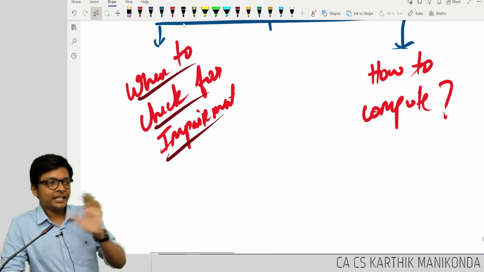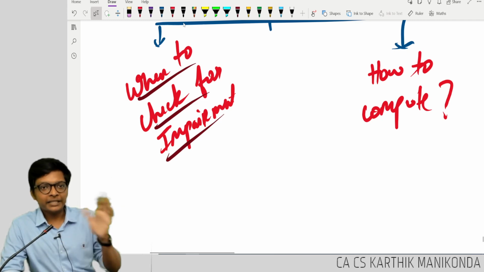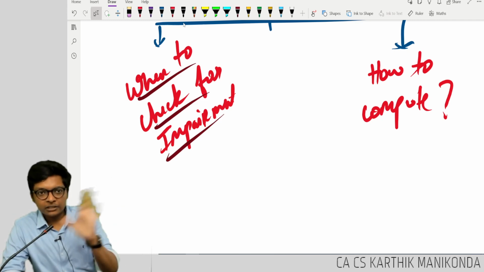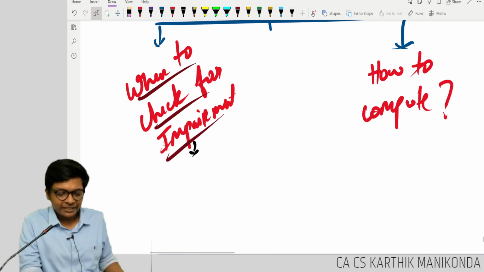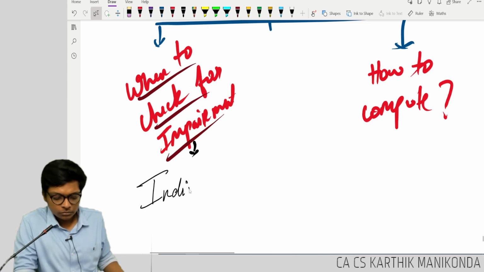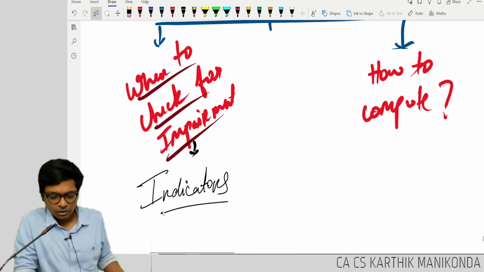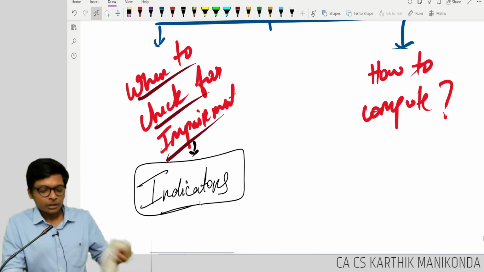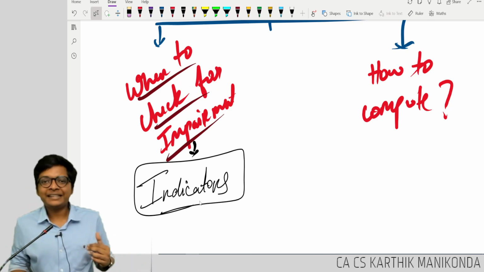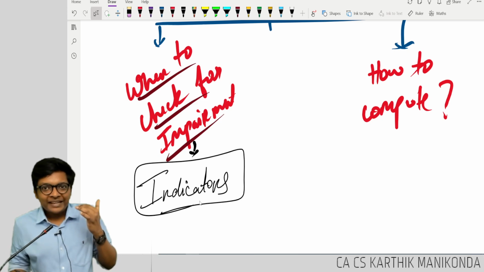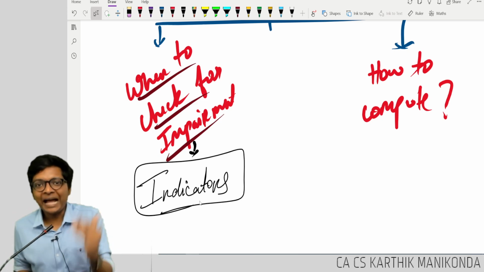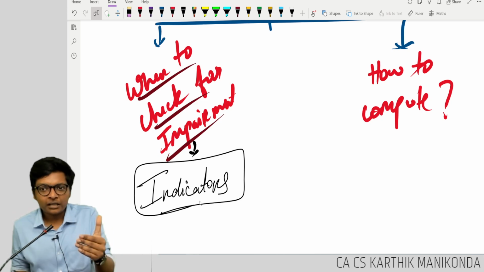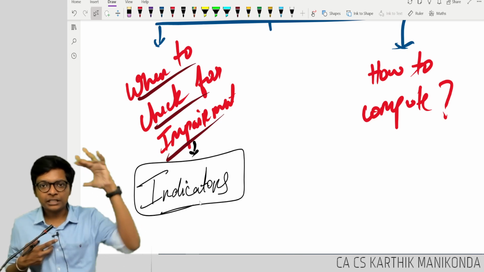So, when to check for impairment? Can I check yearly? No. Can I check monthly? No. Can I check once in 5 years? No. The standard is giving something called indicators of impairment. We will get to that later. What do you mean by indicators, guys? Whenever something happens, I will check if my asset has a loss in value.